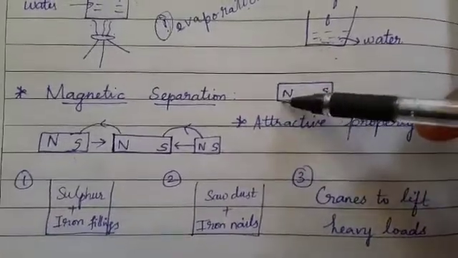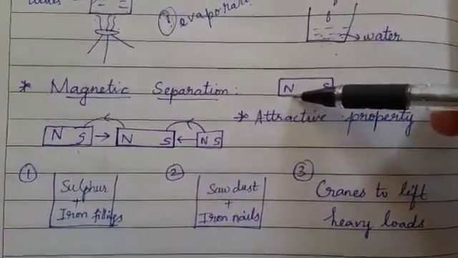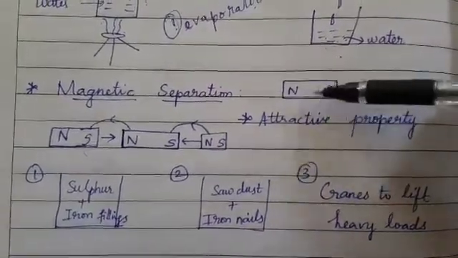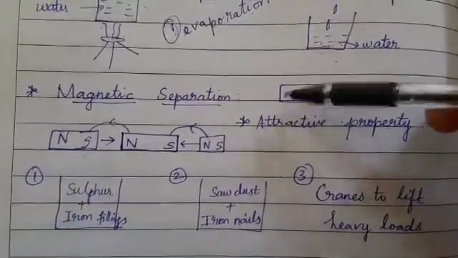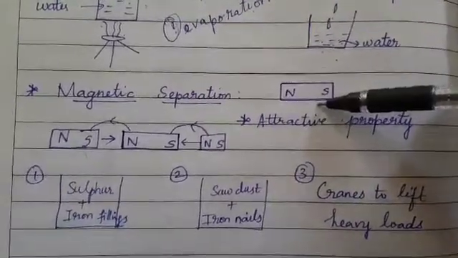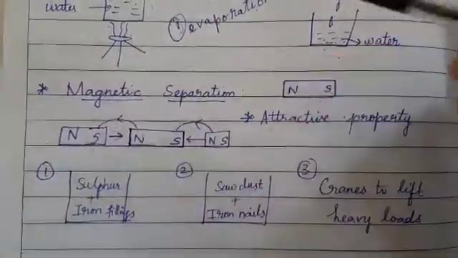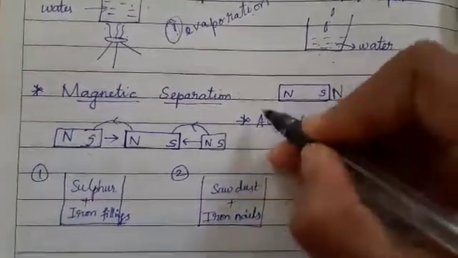Okay, you will learn in detail about magnets as a separate chapter this year. A magnet will always have two poles, north pole and south pole. The north pole will attract the south, and the south will get attracted to the north.